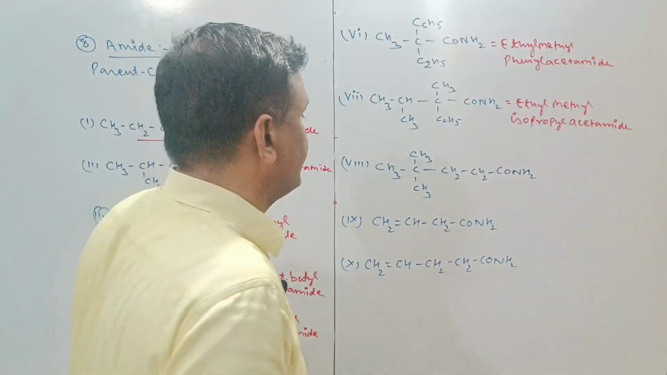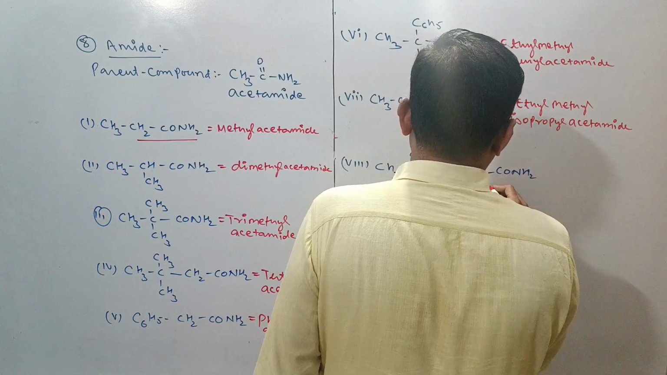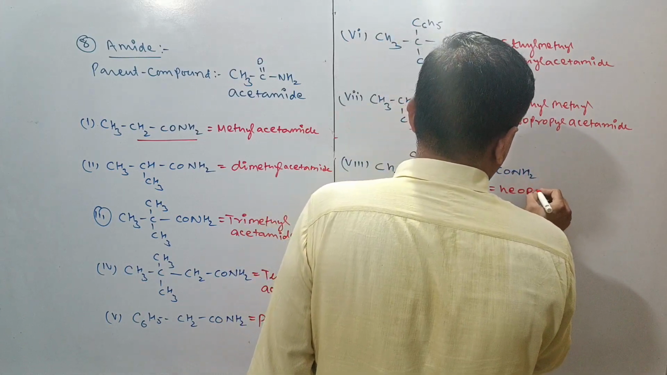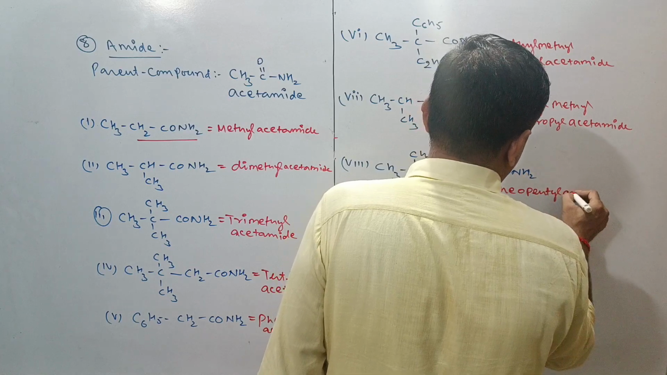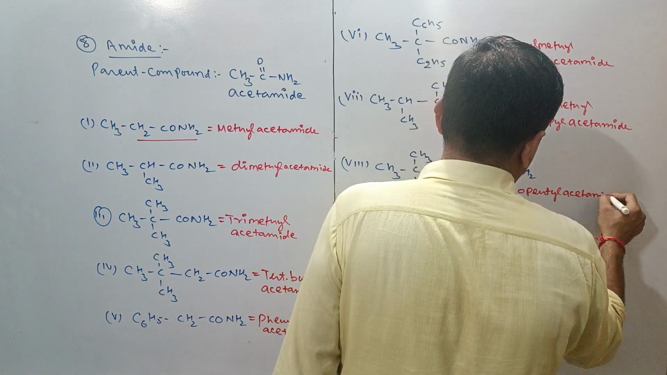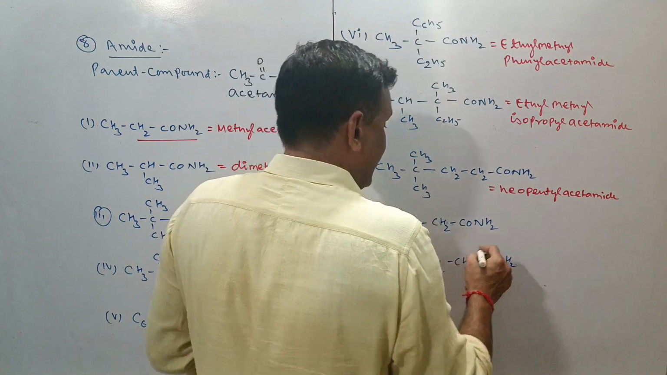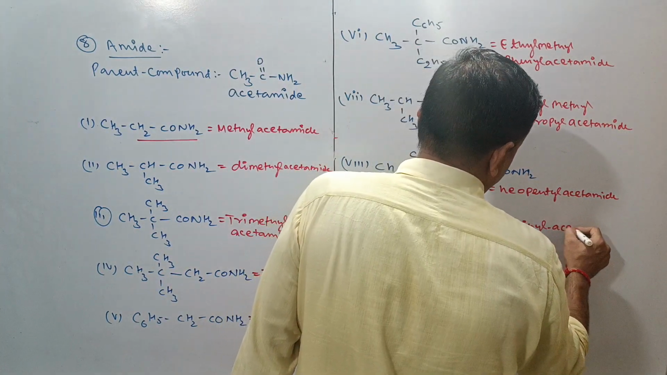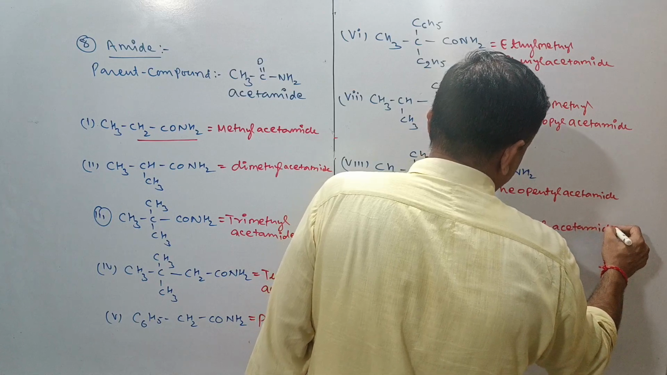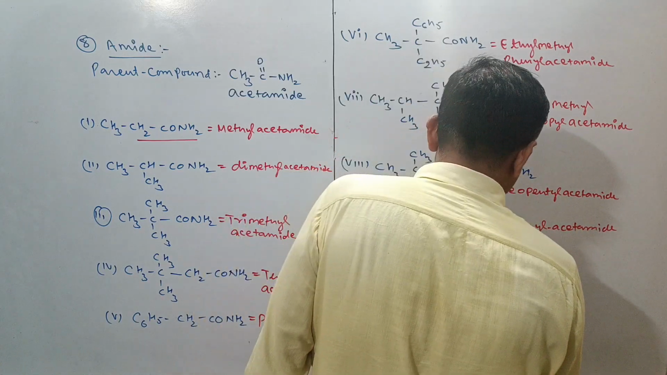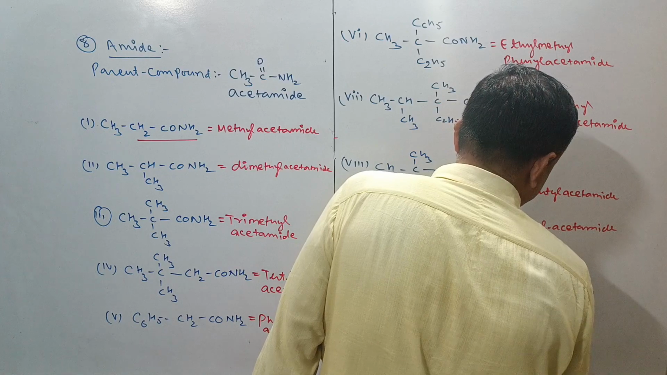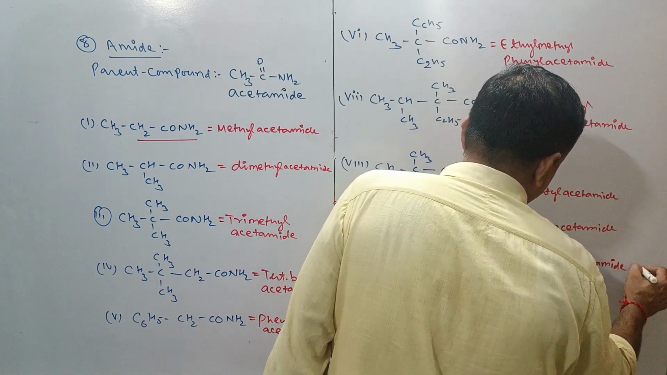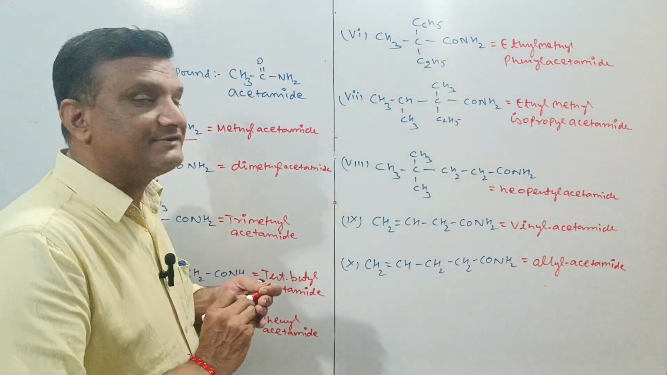Derivatives of the acetamide, and this is the acetamide, so neopentyl acetamide. This is the vinyl acetamide. This is your allyl acetamide, allyl acetamide. This was about the derived system.